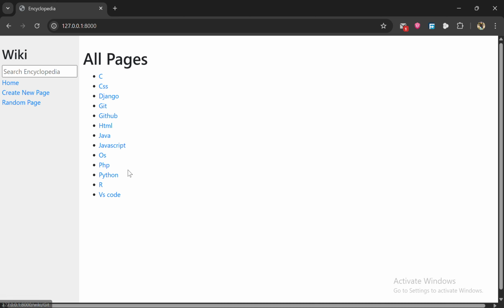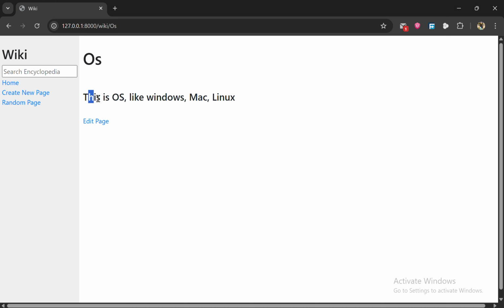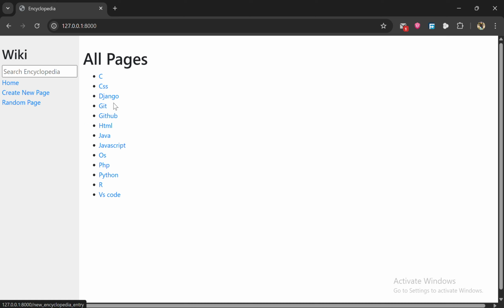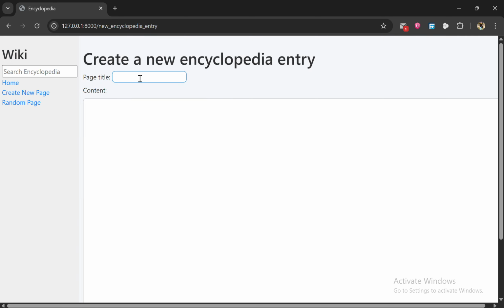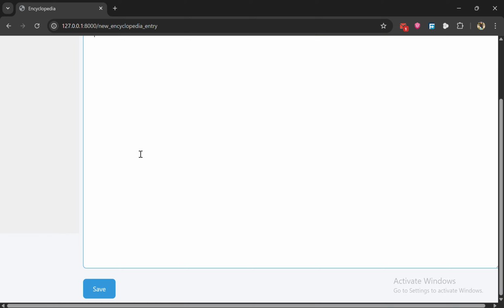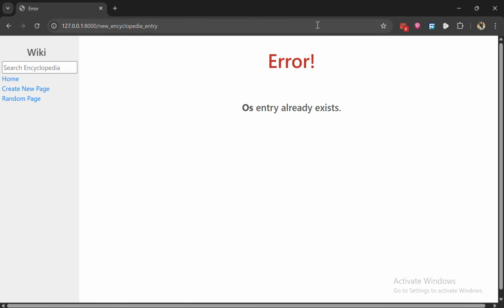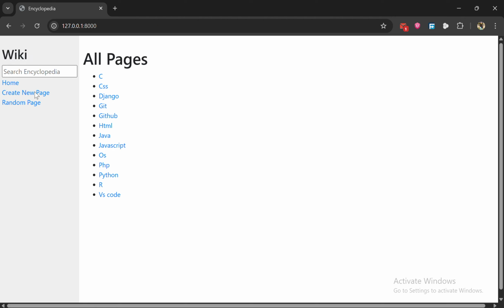If I go back to home, here is operating system, as you see. Now if I try to add operating system again with any content, for example OS, and try to save, there is an error page: the OS entry already exists, making sure that there is only one entry with this operating system. Go back to home now. This is for creating a new page.